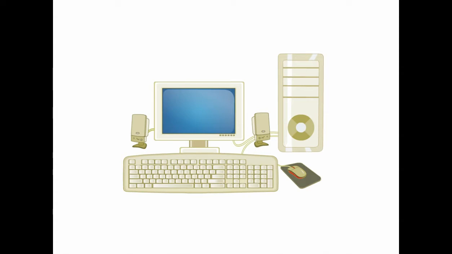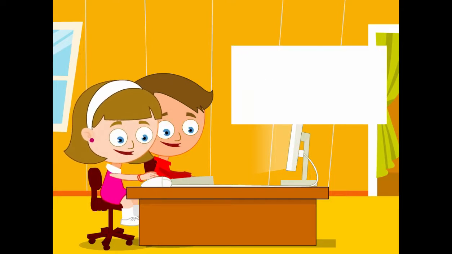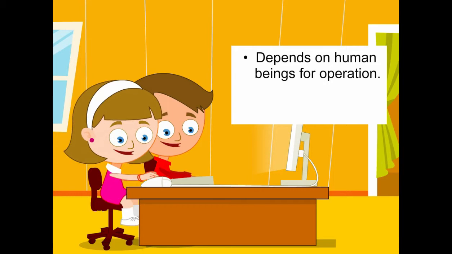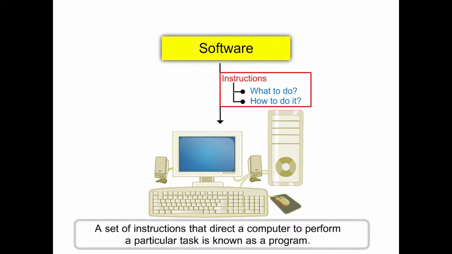Computer software. You have learnt in your earlier classes that a computer cannot work on its own. It completely depends on human beings for this. It is the computer software developed by humans that makes a computer work. In the same way, a software gives instructions to the computer, what to do and how to do it. A set of such instructions is called a program.